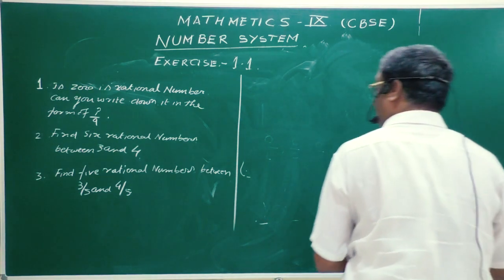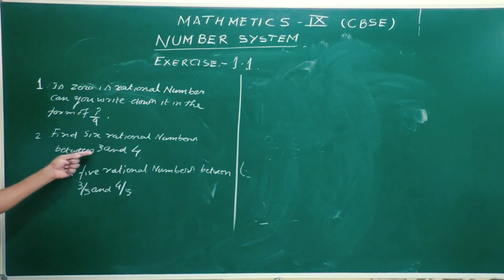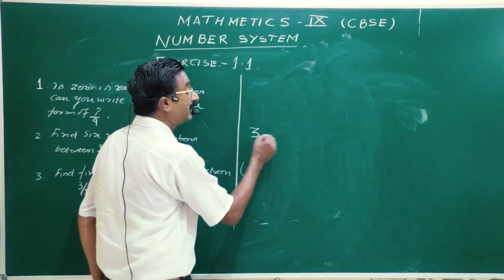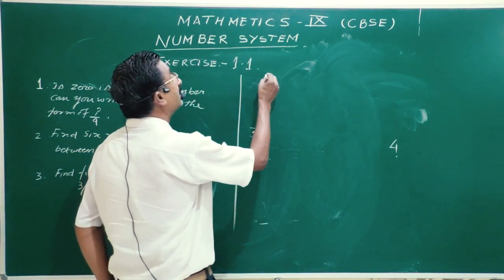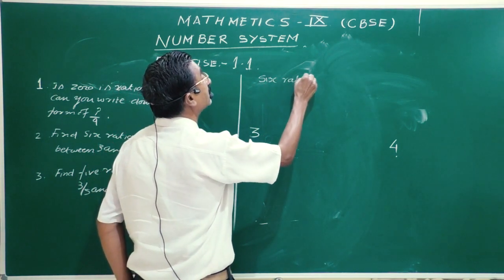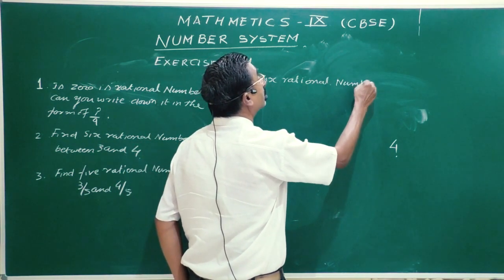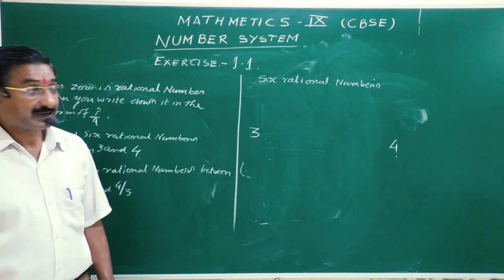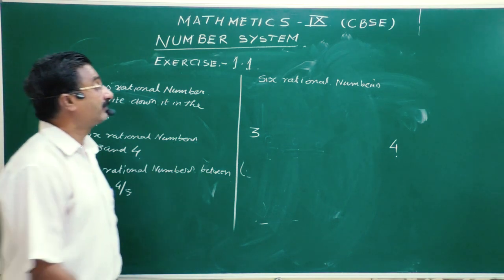Now, question number 2. I already explained, but still: find 6 rational numbers between 3 and 4. The numbers are 3 and 4. We have to write 6 rational numbers. What do we have to do?